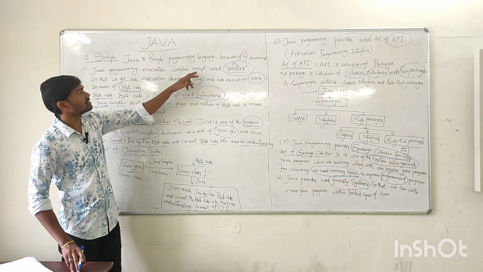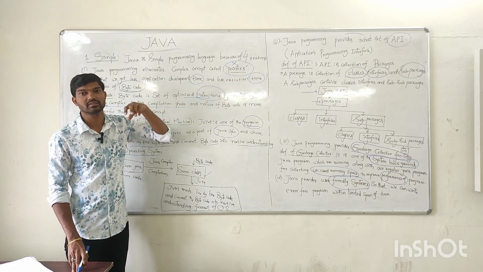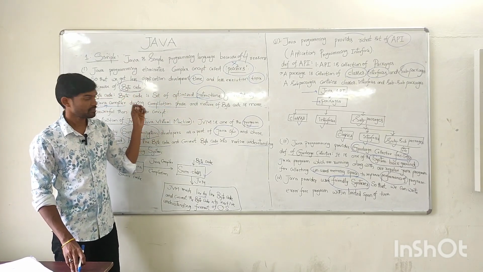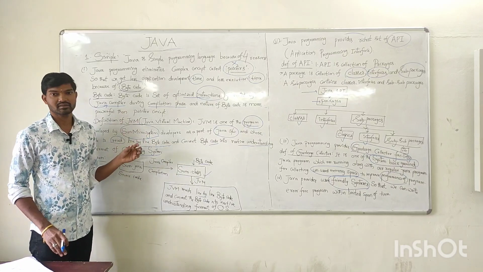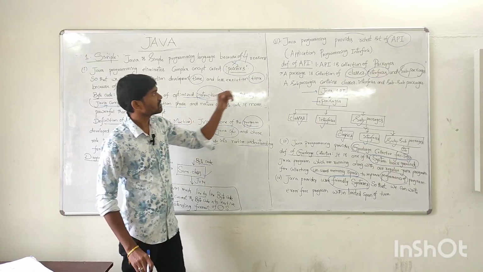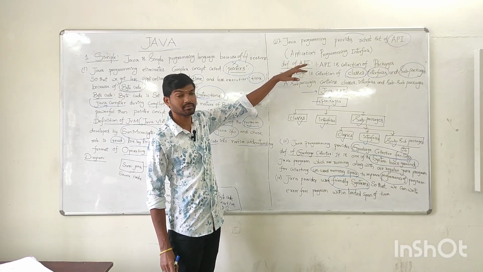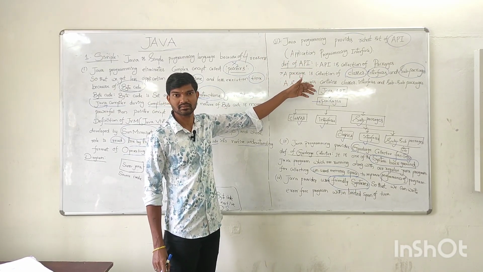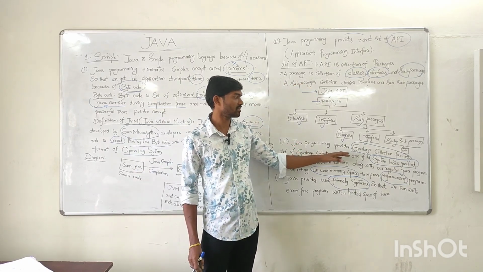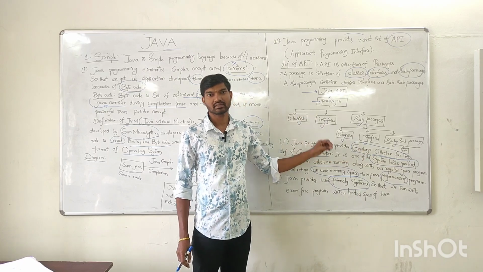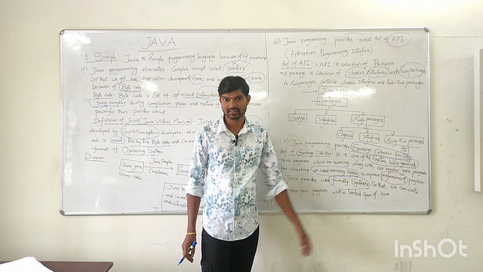The first one is that Java eliminates the pointer concept. In the name of the pointer concept, we introduce a new concept called bytecode, and the JVM reads this bytecode line by line. The second reason is that Java provides application programming interfaces. What is an API? A collection of classes, interfaces, and subpackages. The third reason is that Java provides the garbage collector facility as a system background program. And the fourth reason is that Java provides user-friendly syntaxes.